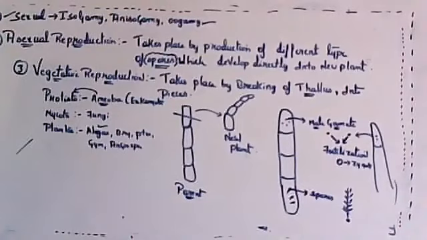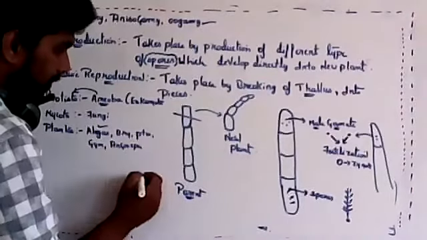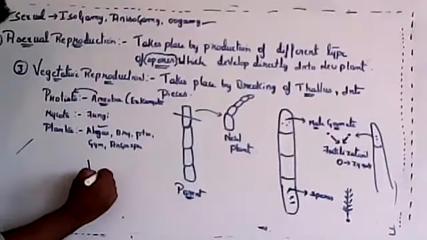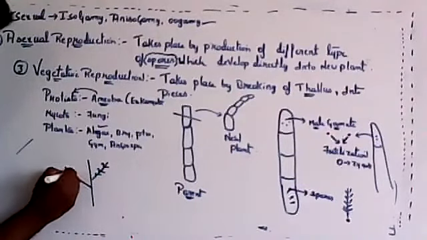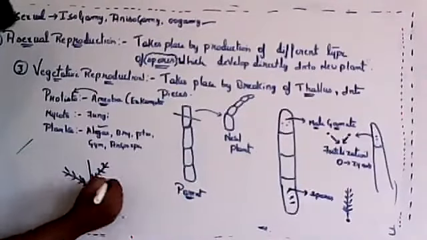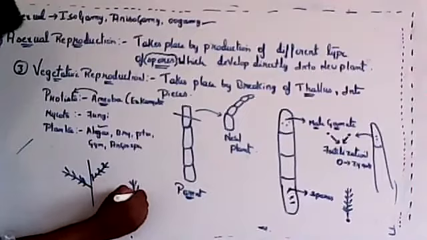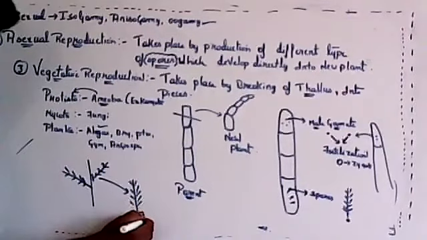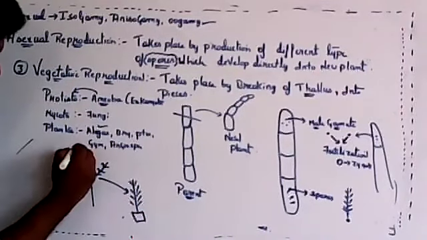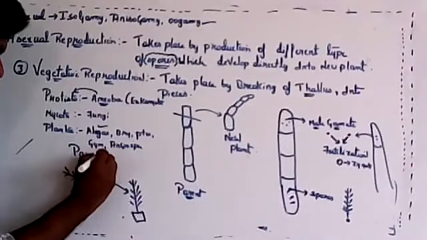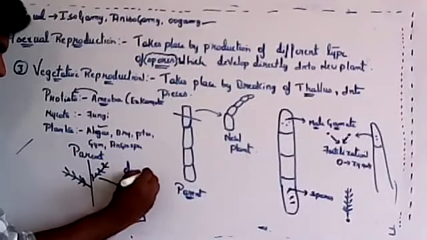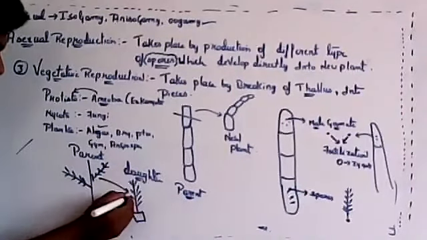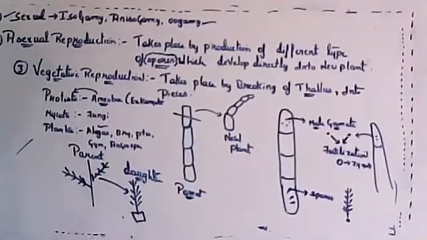Vegetative reproduction uses a small part of the plant. In your garden, if there is some plant, you take out a twig. There are many branches in a single plant. If you cut the twig and put it in another area or in a pot, it will grow into a new plant. This is the parent plant and this one is the daughter. The twig came from the parent plant only and will grow into a new plant.